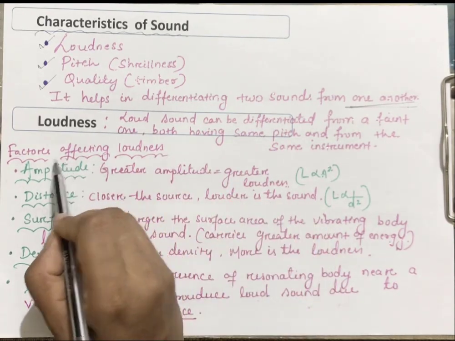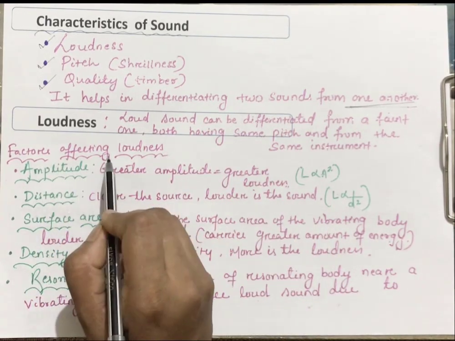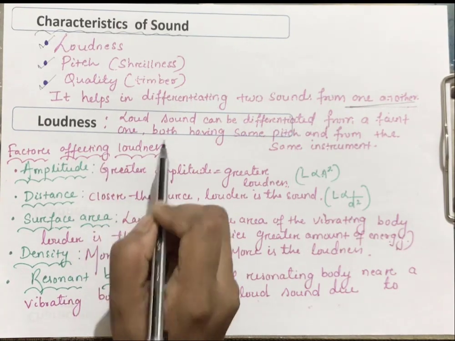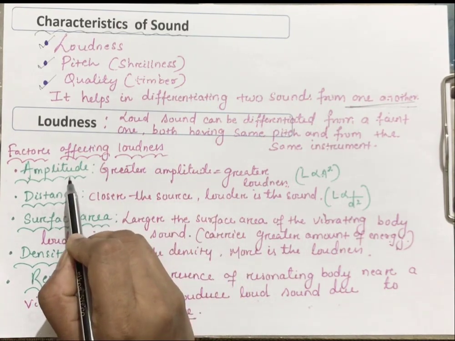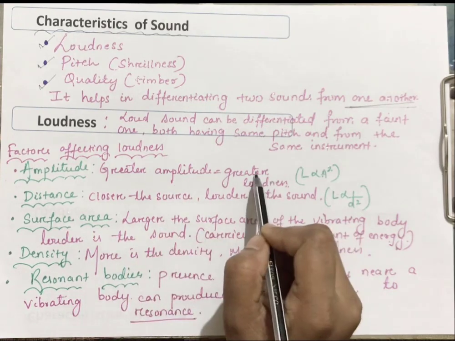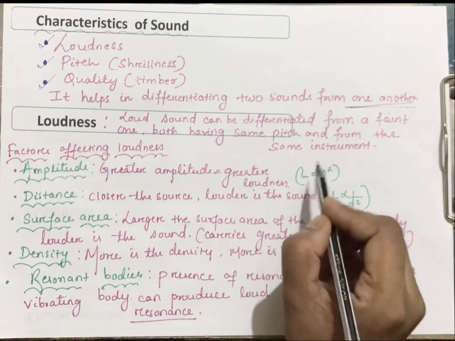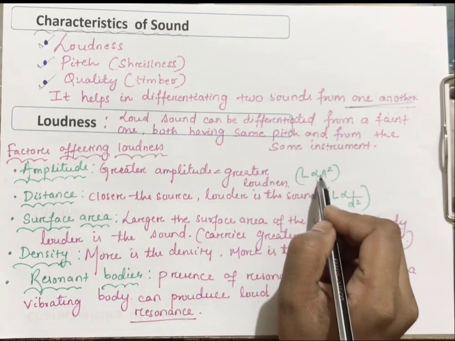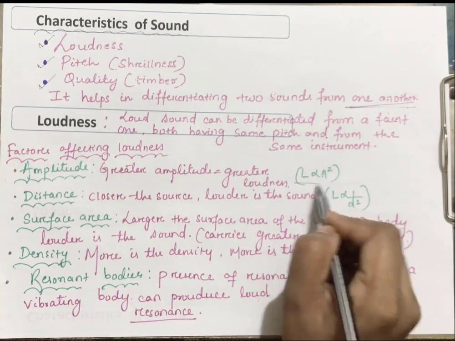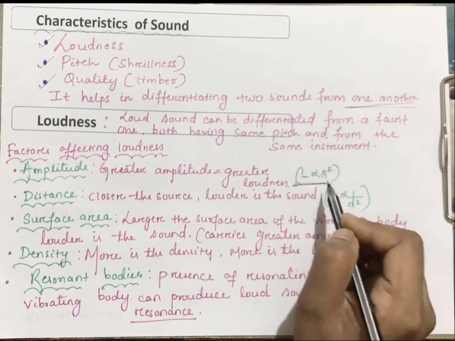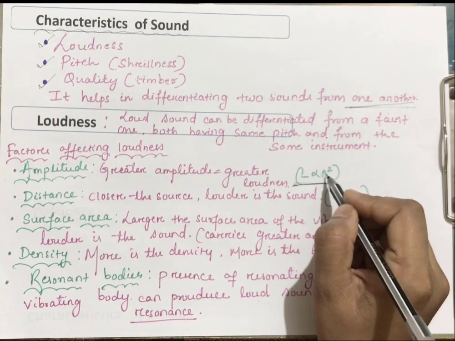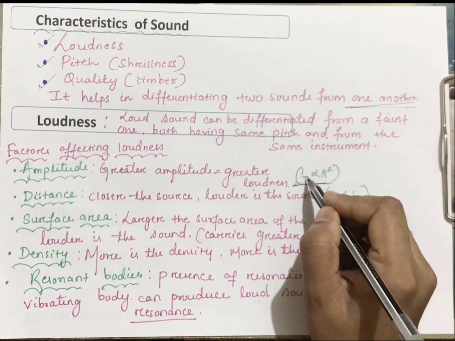Now let us learn the factors which are affecting loudness. First one is your amplitude. Greater the amplitude, greater will be the loudness. Here the relation is loudness is directly proportional to the square of the amplitude. That means if amplitude becomes 2 times, loudness will become 4 times.